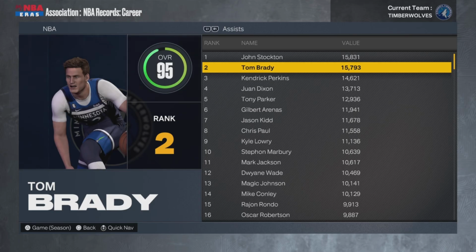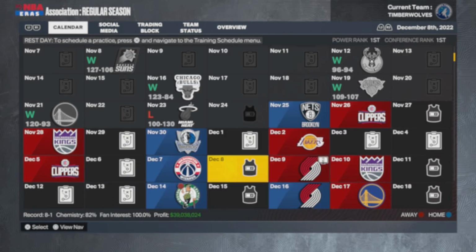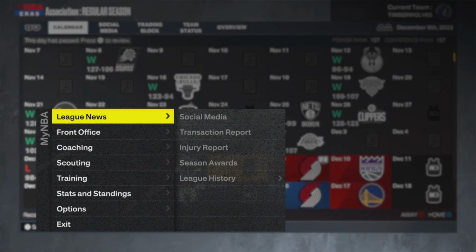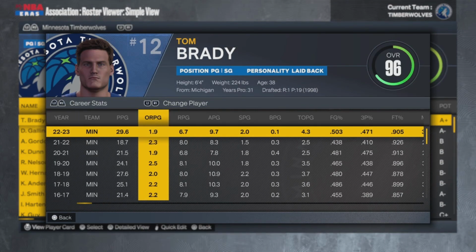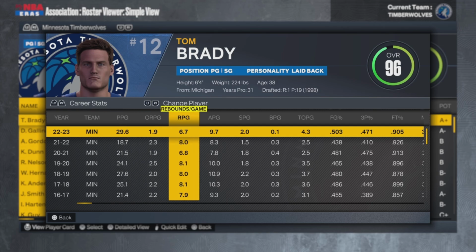He is 40 assists away from breaking the record, so probably against the Wizards right here, I'm gonna assume. And just like that, Tom Brady has officially passed John Stockton for the most career assists. Makes sense. In the NFL, his entire job is passing the football. And, well, it translated over to the NBA. Why are you averaging 30-10? Dude, this is his best season yet, and he's 38.